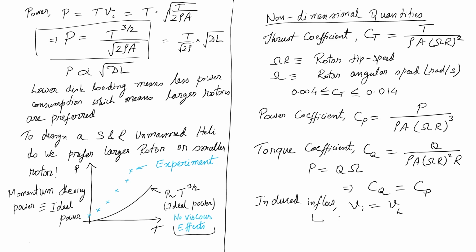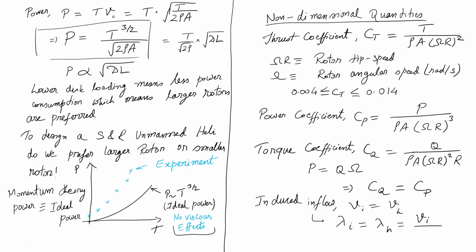Using this, we define a new parameter called lambda I, equal to lambda h in hover, given by Vi divided by, what do I divide with to non-dimensionalize this? Omega R, right. Speed. If you divide speed by distance, it will give you a time dimension, it will not become non-dimensional. So, I have to divide speed by a speed dimension, and that speed is omega R. Okay.